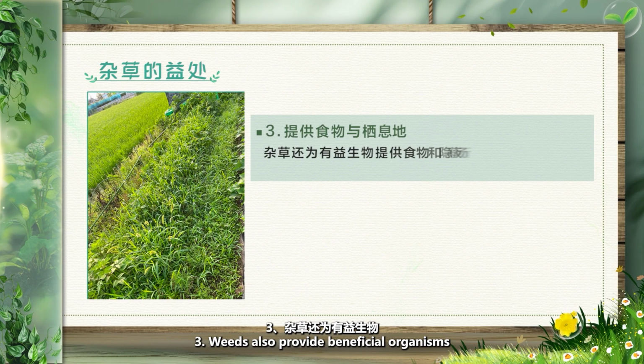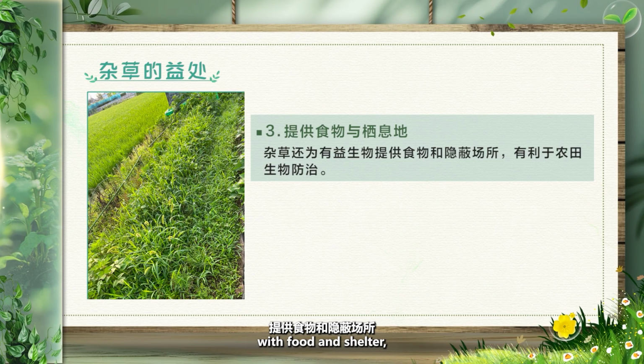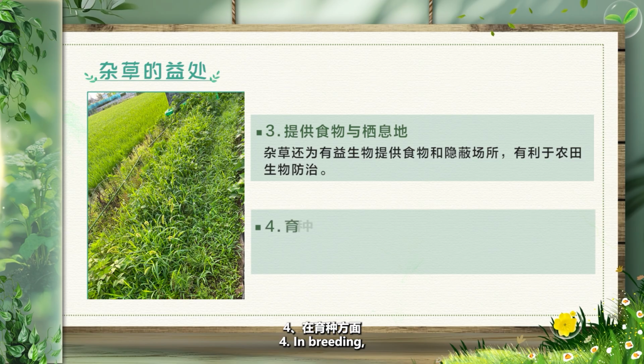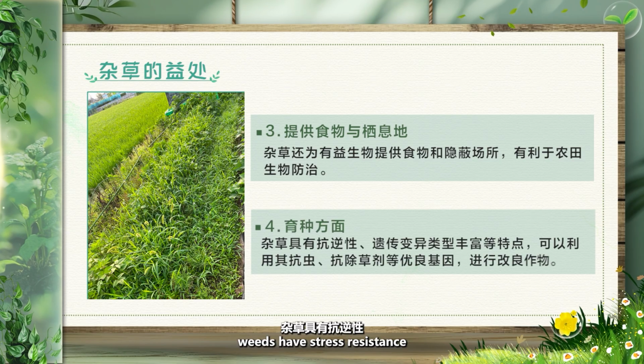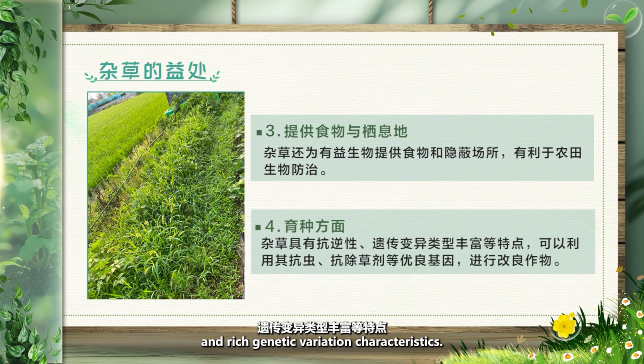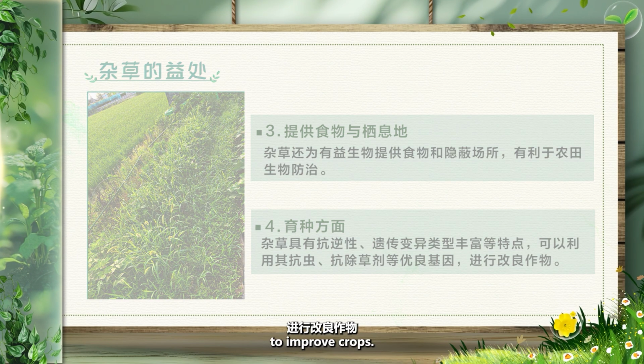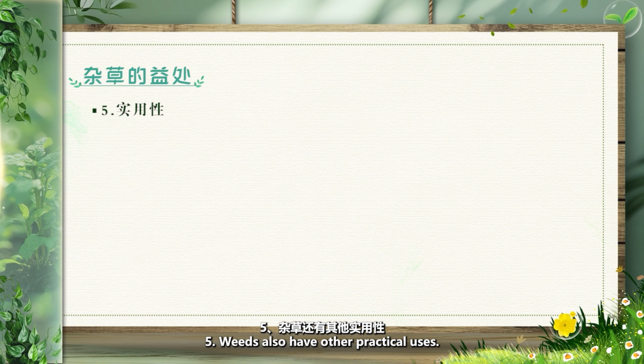3. Weeds also provide beneficial organisms with food and shelter, beneficial for farmland biological control. 4. In breeding, weeds have stress resistance and rich genetic variation characteristics. Their excellent genes for insect resistance and herbicide resistance can be utilized to improve crops. 5. Weeds also have other practical uses.